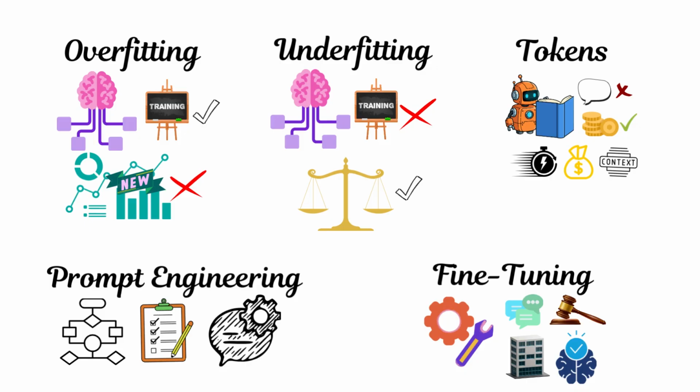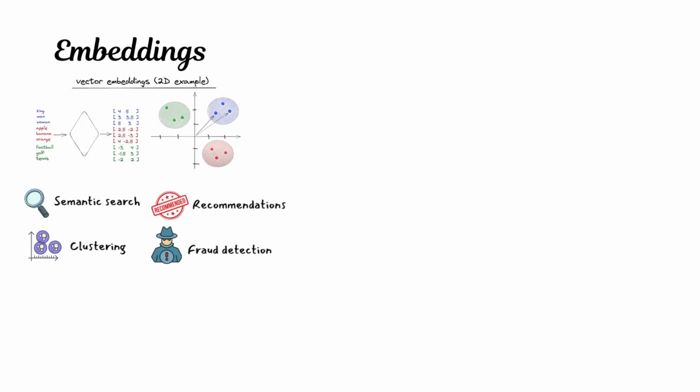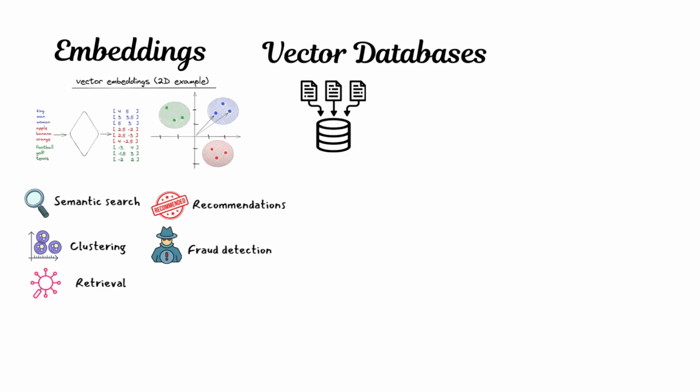And once you combine fine-tuned understanding with retrieval of external knowledge, you get embeddings. Embeddings convert text into vectors, numerical representations of meaning. Texts with similar meaning sit close to each other in this vector space. Developers rely on embeddings for semantic search, recommendations, clustering, fraud detection, and most importantly, retrieval. Vector databases store these embeddings and make it easy to search for the most relevant information, and this leads naturally into one of the most powerful architectures in modern AI, RAG.